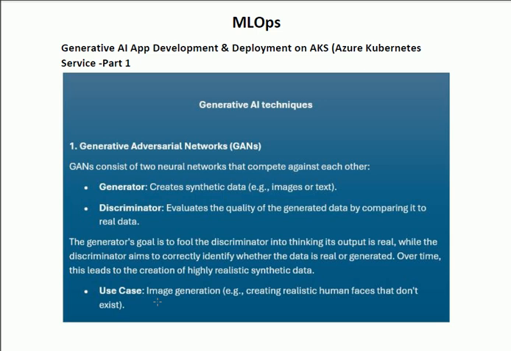The use case for this technique is image generation, for example, creating realistic human faces that do not exist. So up to this point, we have discussed one technique of generative AI known as GAN.